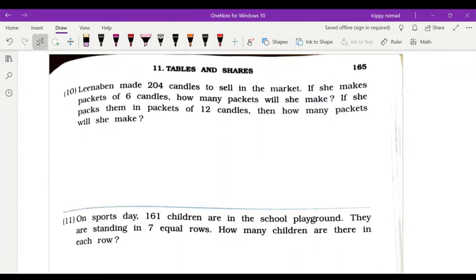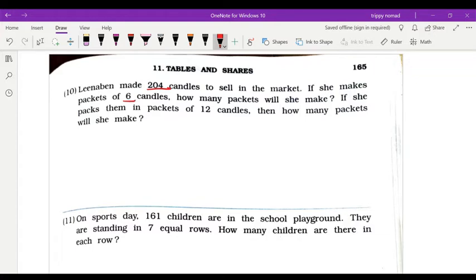Now question number 10. Lena Wayne made 204 candles to sell in the market. If she makes packets of 6 candles, how many packets will she make? Okay, if she makes packets of 6 candles, तो क्या करेंगे? How many packets निकालने के लिए? You will divide 204 by 6.